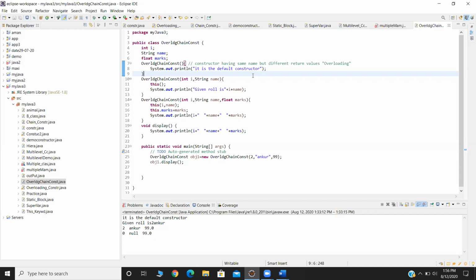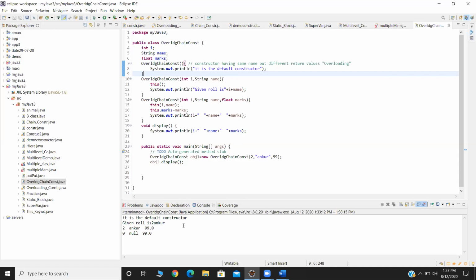In line number 17, output is taken, that is i, name and marks. In line number 18, I have taken just a demo, that is void display, which prints i, name and marks. That is the final one. In void main, I have created an object obj1 and given it the values 2, Ankur and 99. That shows the output here.